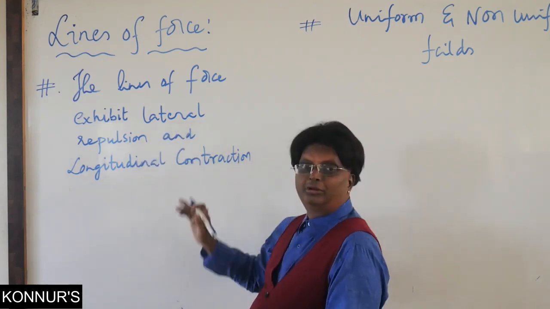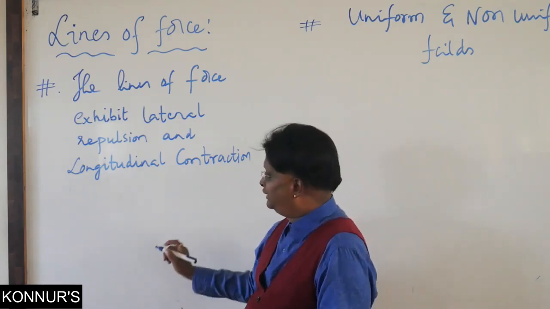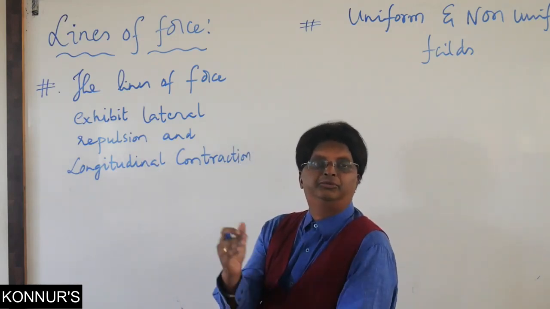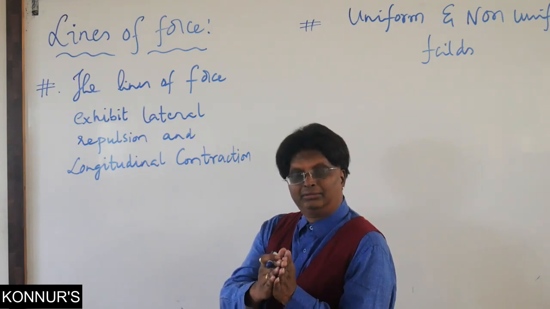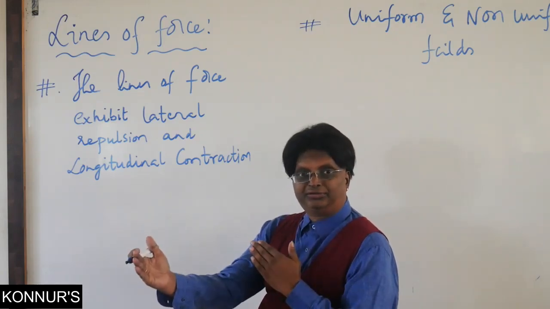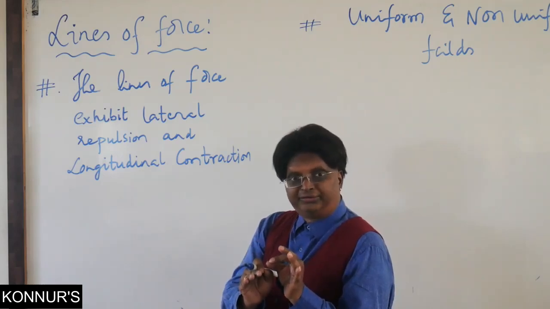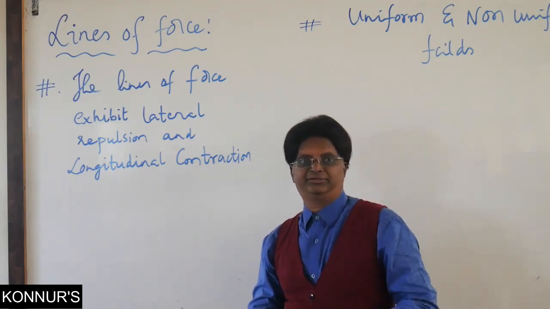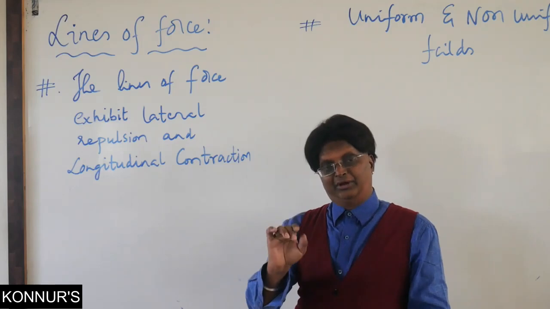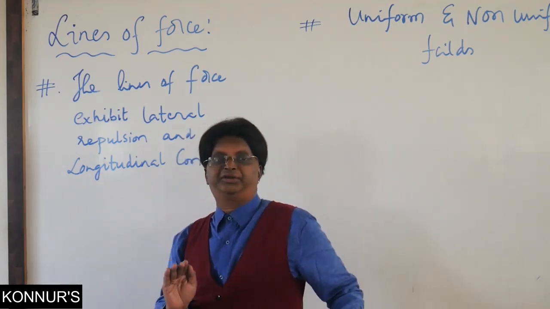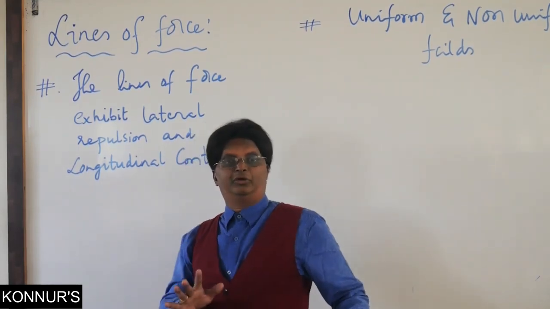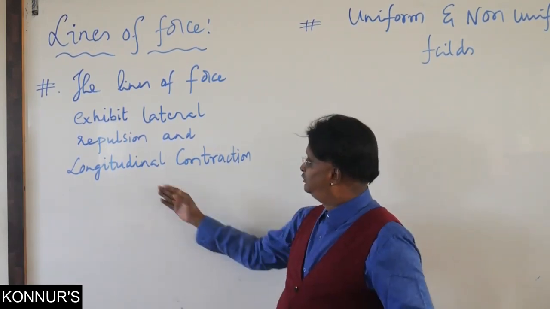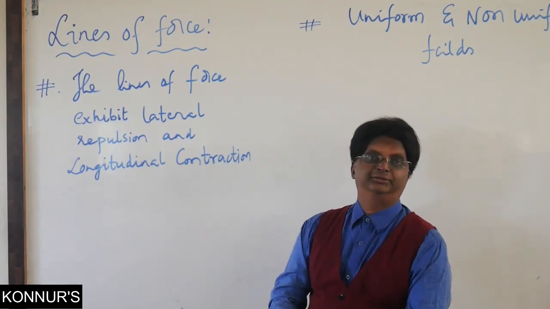Now this is what is the longitudinal contraction property. That is to say, if a field line is drawn from Q1 to Q2, suppose Q1 is positive, Q2 is negative, and we are drawing from positive to negative charge, any line of force will always tend to have minimum distance. That is, it would like to travel from that positive charge to negative charge in the shortest possible path. The tendency is always to have the shortest path between the two charges. That is the meaning of this longitudinal contraction.